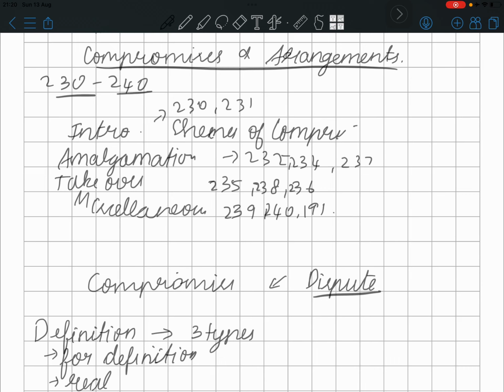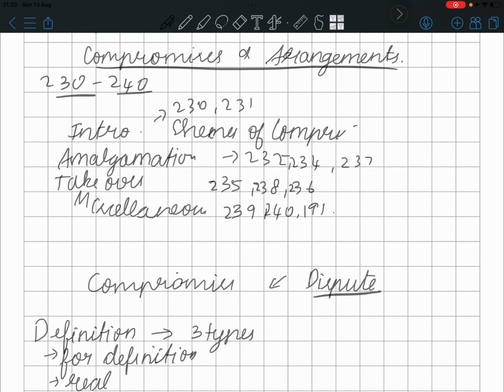Compromise is things happening before going to the upper level. We are having a problem, and we're resolving the problem within ourselves. That is compromise. And arrangement is a different thing, where we had a problem, we came to a conclusion that this can be arranged. This is an arrangement.